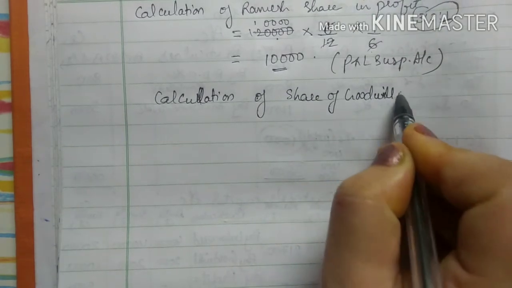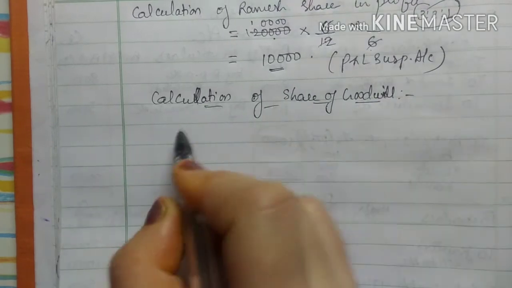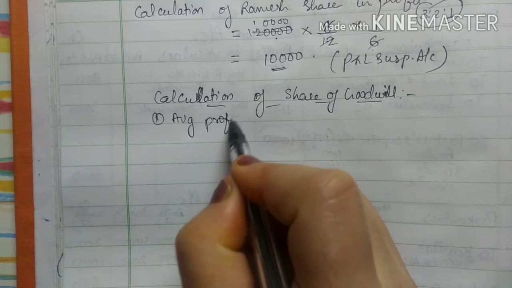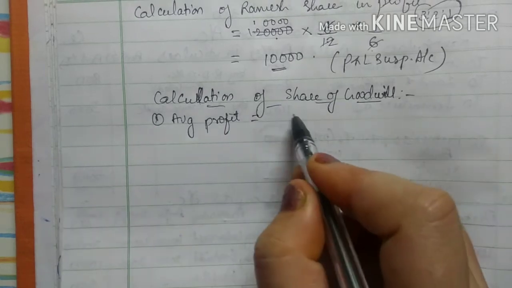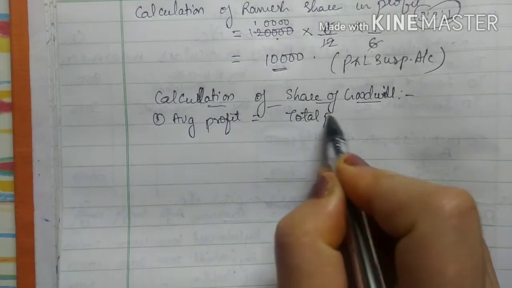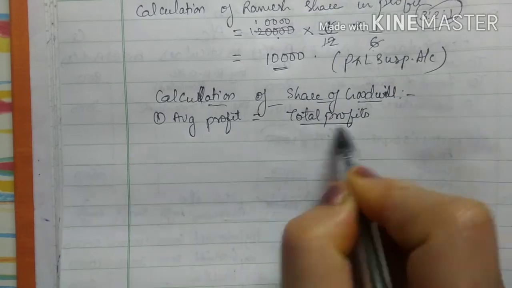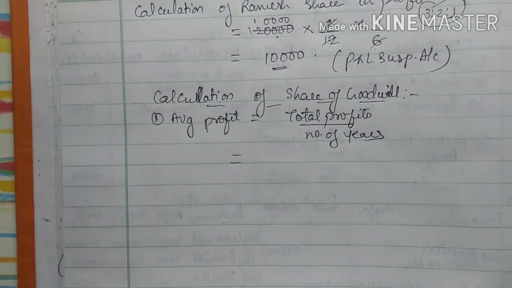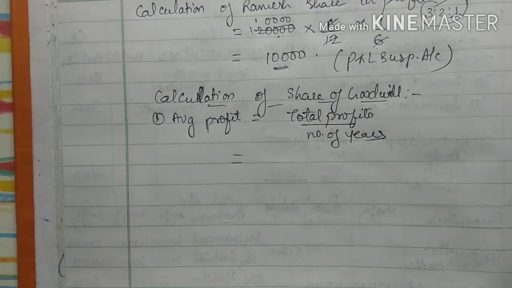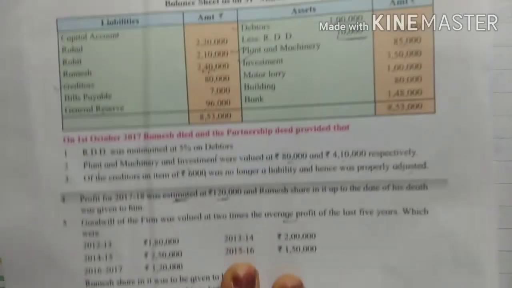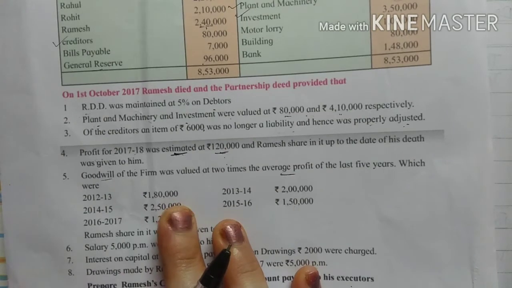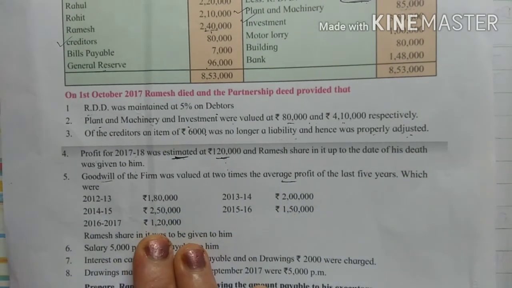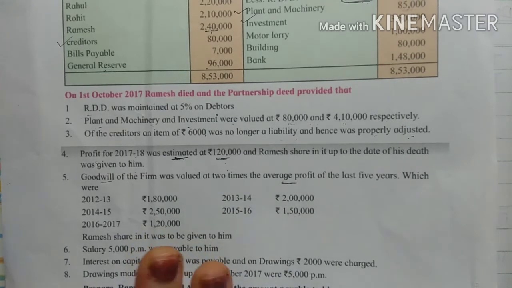So first step is to calculate the average profit, right? For this, what we will do, total profits upon number of years. So see, what is my total profit? 1,80,000, 2,50,000, 1,50,000 and 1,20,000. This is for 5 years.